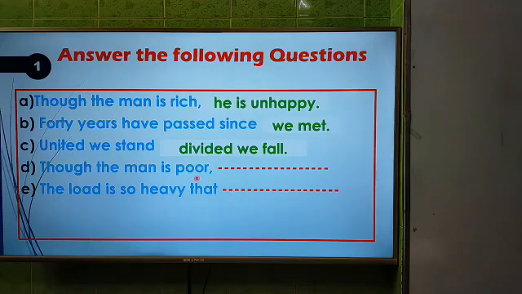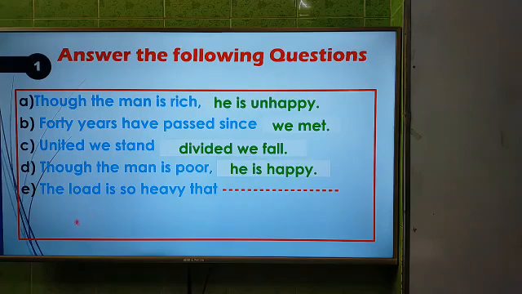It is just like question number A. Though the man is poor, the answer will be he is happy or he is honest. Here though the man is poor is a subordinate clause, so we have to use a principal clause, and we have written he is happy as the principal clause.